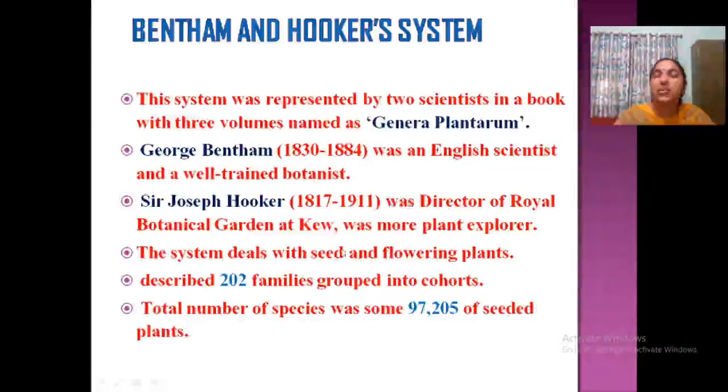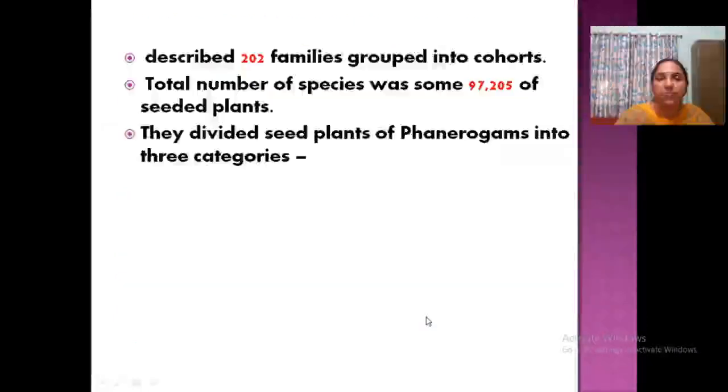The system deals mainly with seed and flowering plants. 202 families are described by Bentham and Hooker, and they are grouped into cohorts or series. The total number of species described is 97,205. They divided the seed plants, or phanerogams. You studied two groups, cryptogams and phanerogams. Here we are dealing with phanerogams only, seed plants, that include angiosperms and gymnosperms.